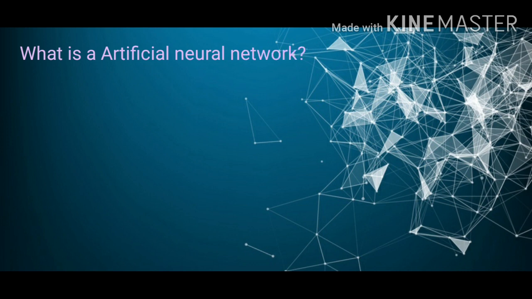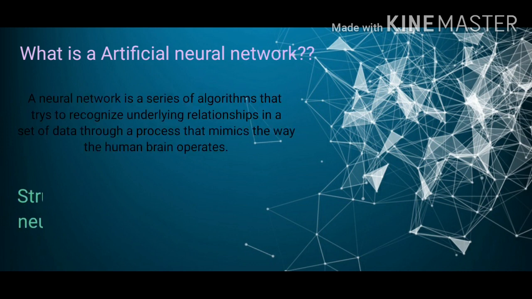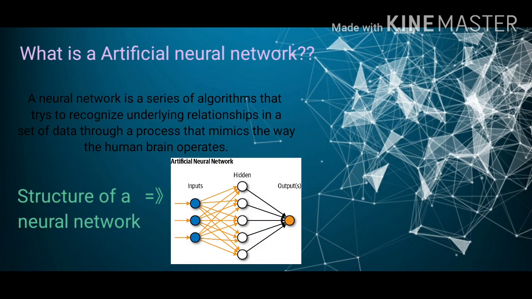Now let's study about artificial neural networks. The first question that must be coming to your mind is what is an artificial neural network? An artificial neural network, or simply a neural network, is a series of algorithms that tries to recognize underlying relationships in a set of data through a process that mimics the way in which the human brain operates.